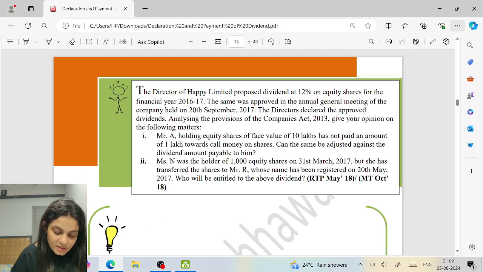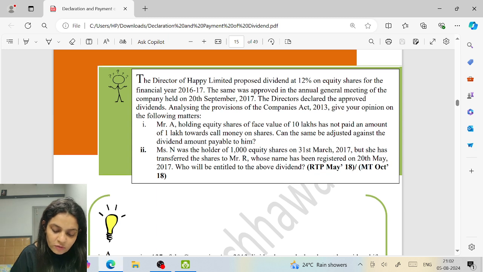Analyze the following matter. Mr. A, holding equity shares of face value of 10 lakh, has not paid an amount of 1 lakh towards call money on shares. Can the same be adjusted? Yes, absolutely. The same can be adjusted.